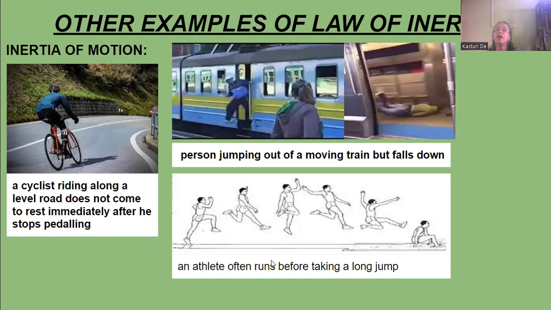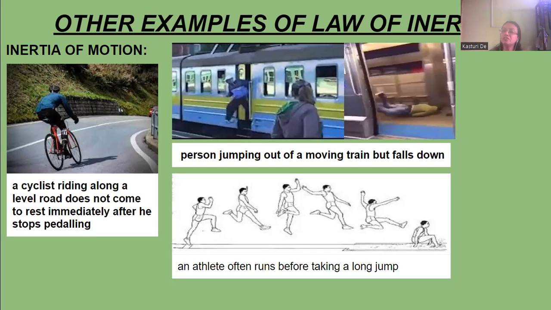Next, an athlete often runs before taking a long jump. Why? Because when the athlete is running, he will keep his whole body in a state of motion, and when he is taking a long jump, that will help him to jump further, to fly out further.